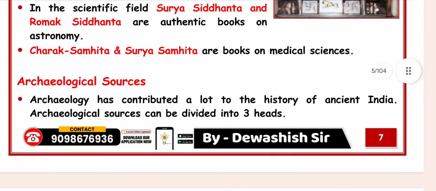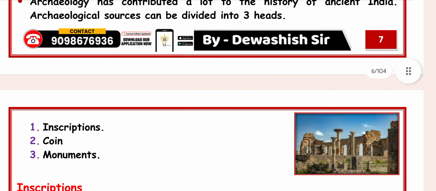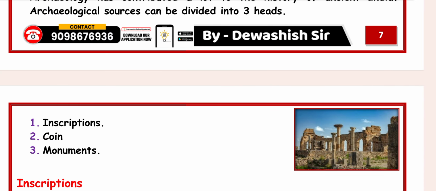Next, archaeological source. Archaeology has contributed a lot to the history of ancient India. Archaeological source can be divided into three heads, such as inscriptions, coins, and monuments.